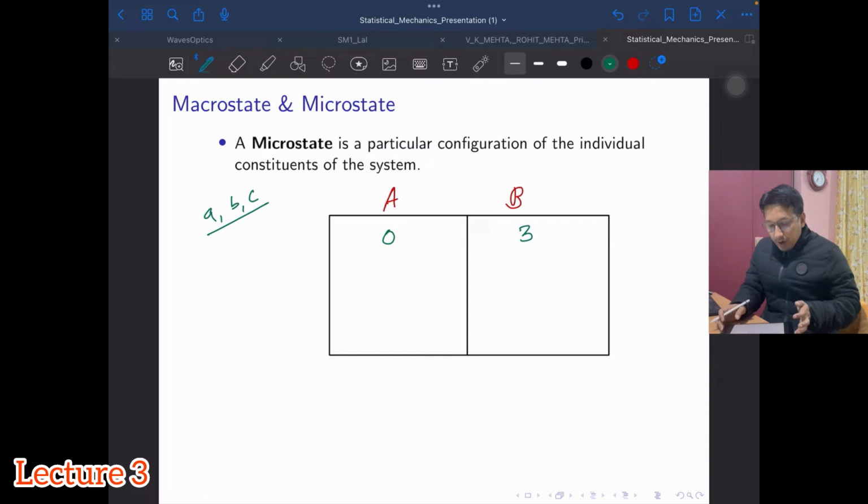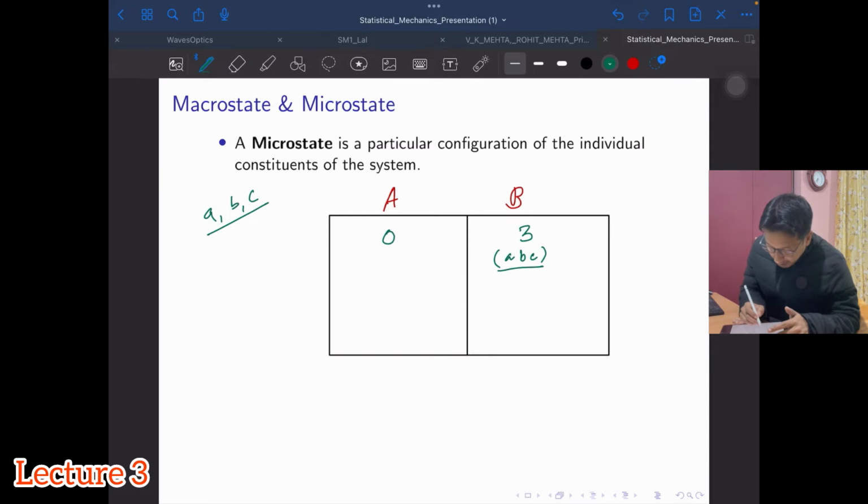Here I have no particles in compartment A. All three of these, A, B, C, are in compartment B. I cannot form any other group. Whether I write A, B, C or B, C, A, as a group there's just one. So I have only one microscopic description of the system in this case. It will get clearer as we go along.